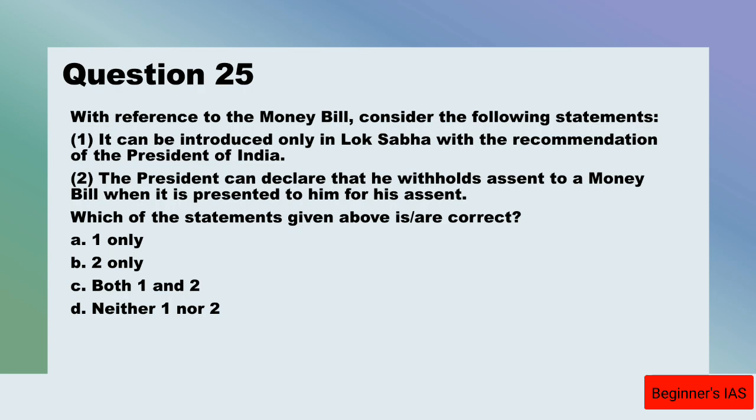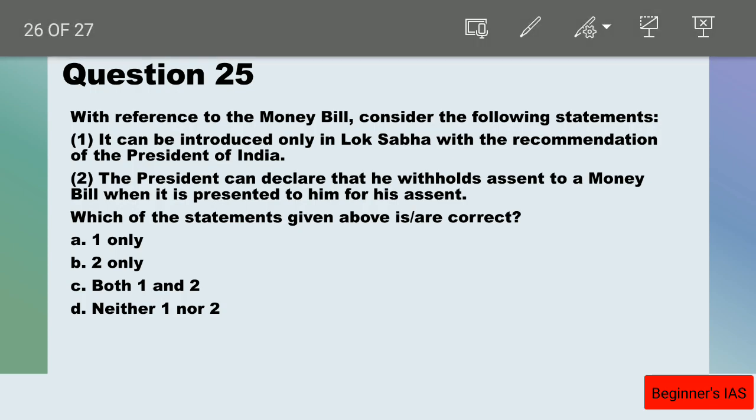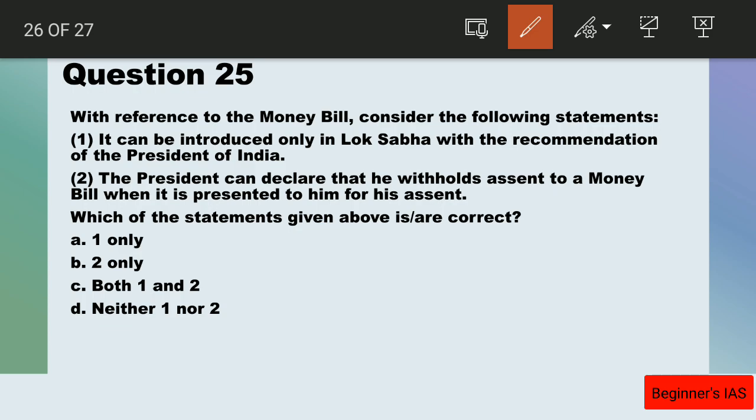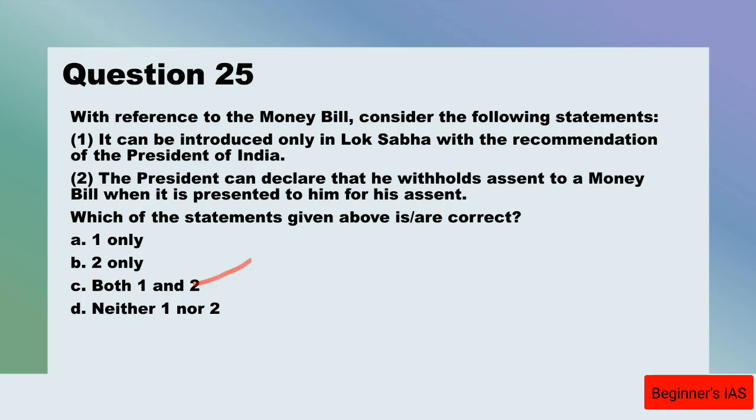If you take statement number 2, the President can declare that he withholds assent to a money bill when it is presented to him for its assent. The statement number 2 is also correct. So we have to identify the correct statement. Both the statements are correct. So the answer for question number 25 is both 1 and 2 are correct.